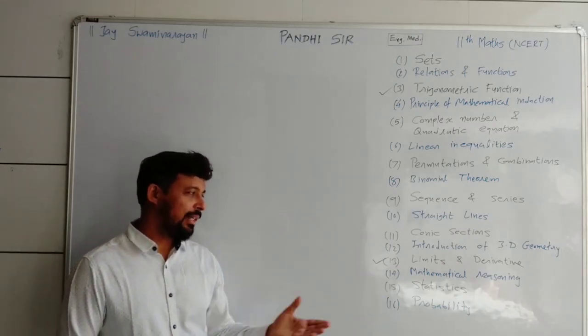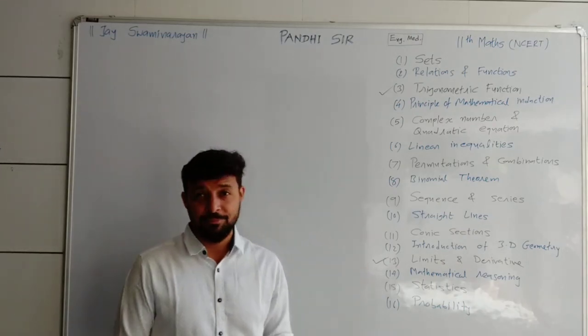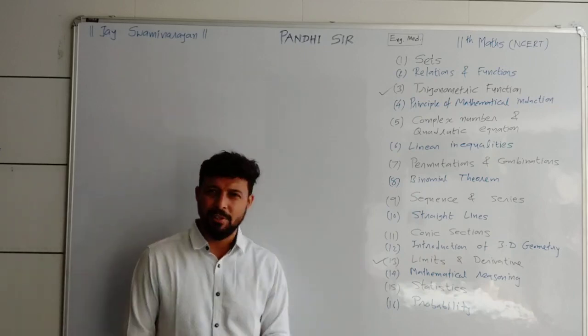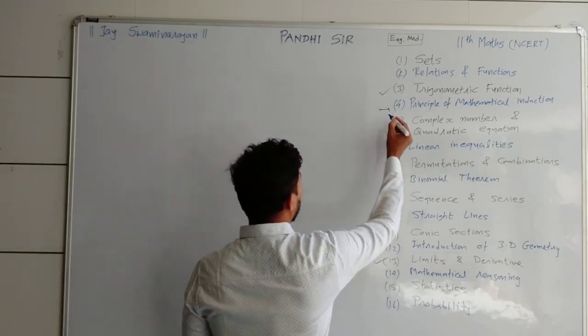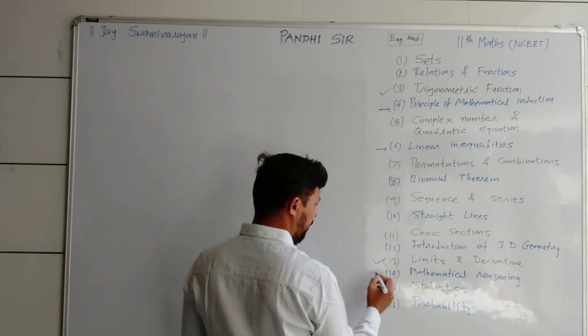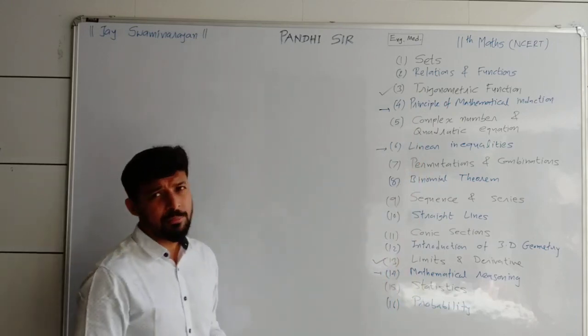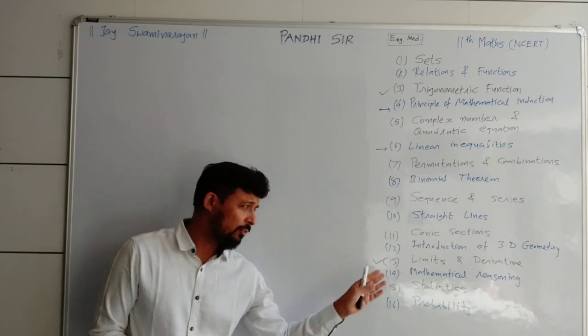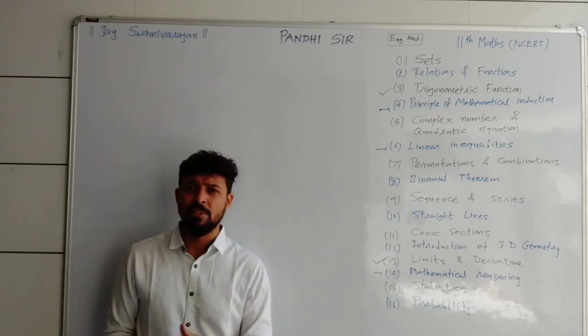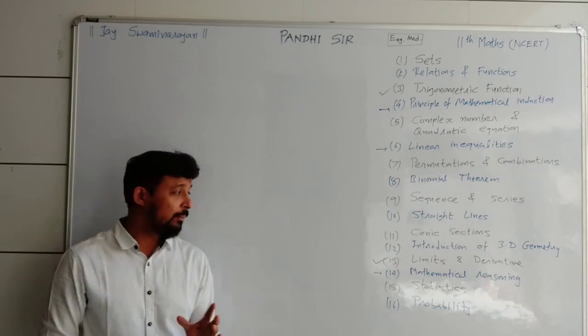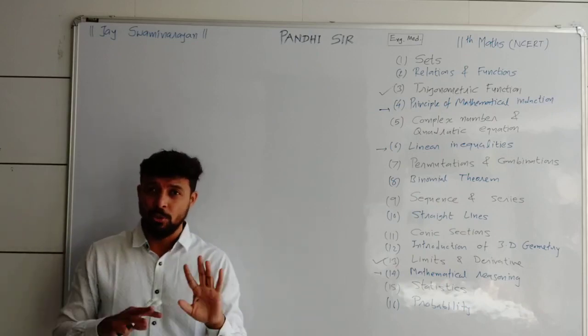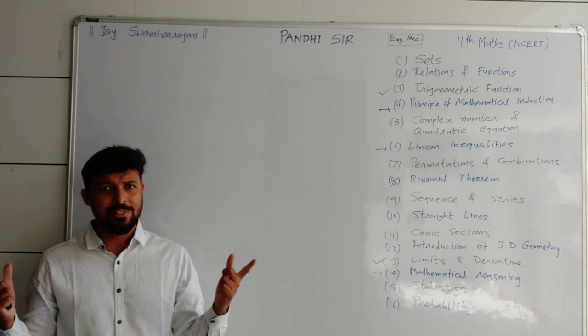So let me discuss now the next, mathematical reasoning. Easy chapter again. The easiest chapters from this index are number 4, number 6, and now number 14. Very easy chapters. So now mathematical reasoning, again a small and easy chapter. It's not actually like maths, it's like English grammar. So don't get bored, because there are 1 marker questions only in the entire chapter. Only small questions are there.